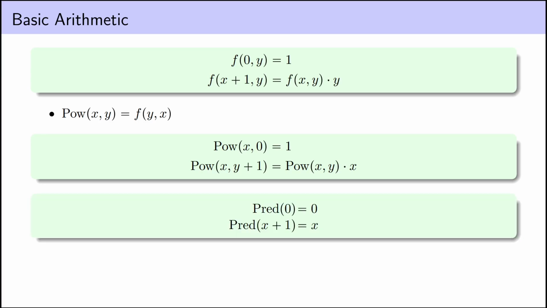Next, we want a predecessor function. Arithmetic with just natural numbers is a bit tricky since we're not allowed to go below 0, so it's standard practice to define the predecessor of 0 to be 0 and the predecessor of x plus 1 to be x. Note that this meets the definition of a primitive recursion. We're allowed to define the predecessor of x plus 1 in terms of x and the previous value of the function. We're just completely discarding the previous value of the function and just returning x.